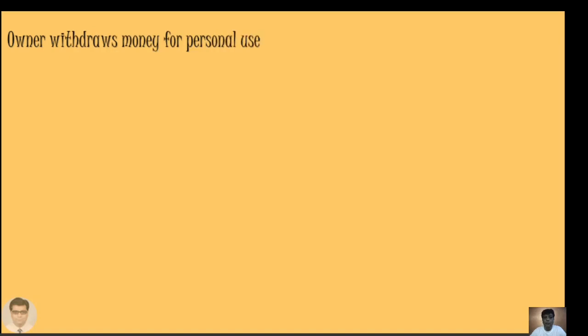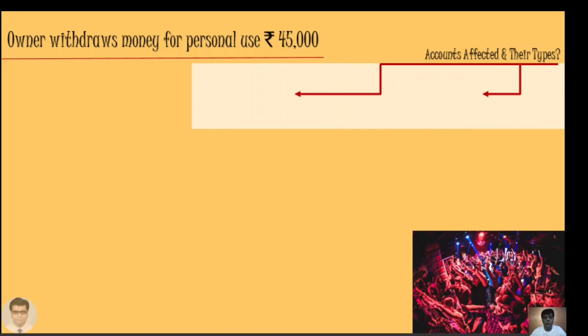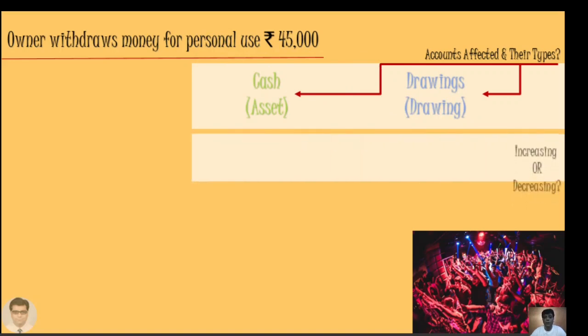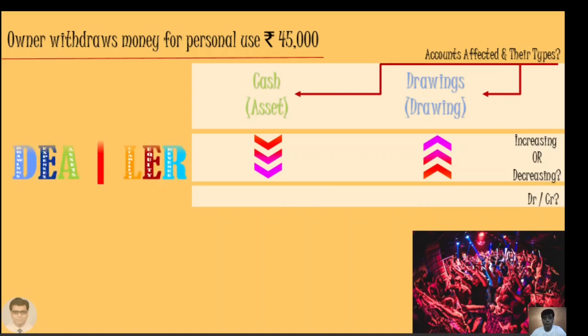Owner withdraws money for personal use rupees 45,000. Now when the owner is withdrawing money for personal use, the accounts that are affected and their types, first of all, cash is an asset which is reduced because owner is withdrawing it for the personal purpose, and the personal use of owner is technically known as drawings, so drawings account is affected. Increasing or decreasing? Our cash is going out, owner is withdrawing it for his personal use, and the drawings are increasing.